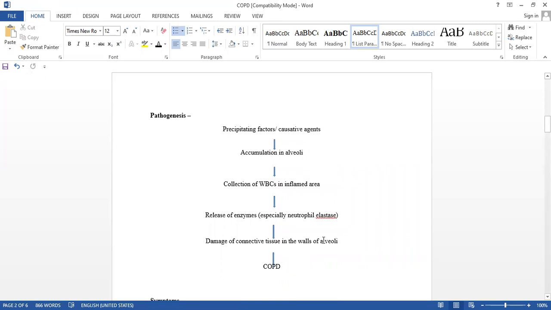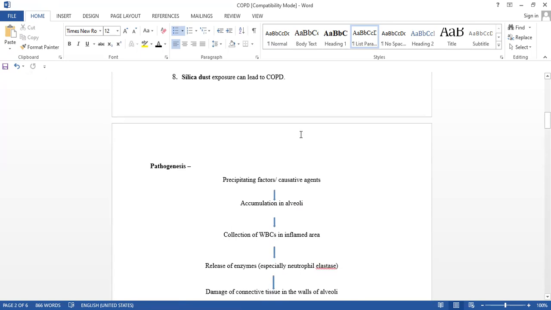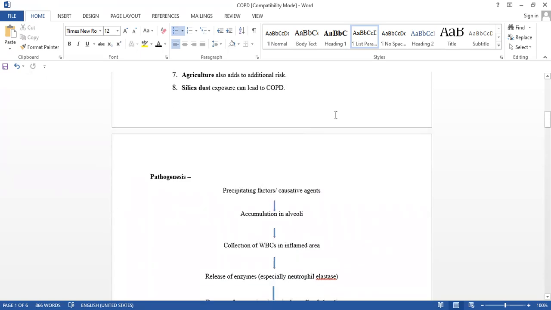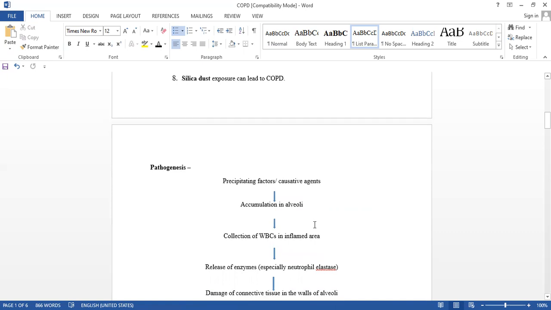Precipitating factors or the causative agents: above we saw all the etiology, so one of these, or maybe two or three, these causative agents, commonly called precipitating factors, cause accumulation, deposited in the alveoli.